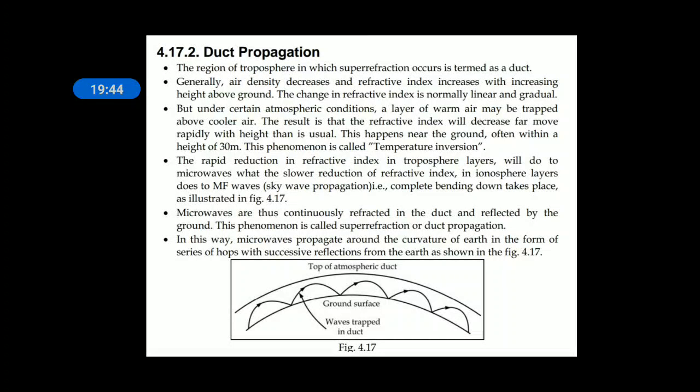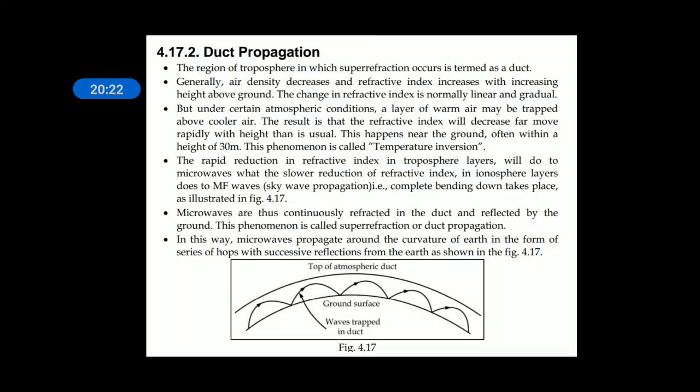Actually, the refractive index should increase as you go away from the earth and the altitude increases, but because of certain conditions, the refractive index decreases rapidly with height. This happens near the ground, often within a height of 30 meters. This phenomenon is called temperature inversion. As you go up, the temperature increases, and because of this the duct is formed.